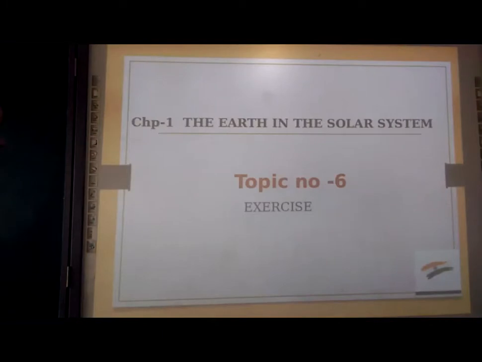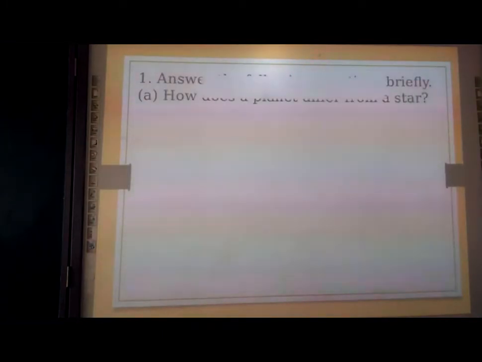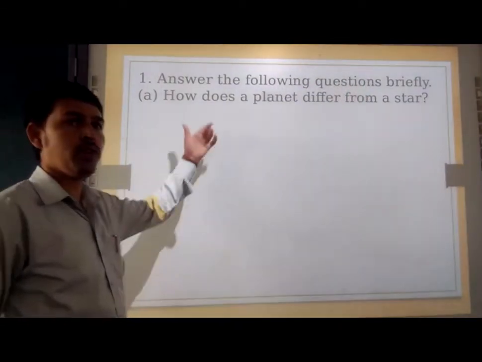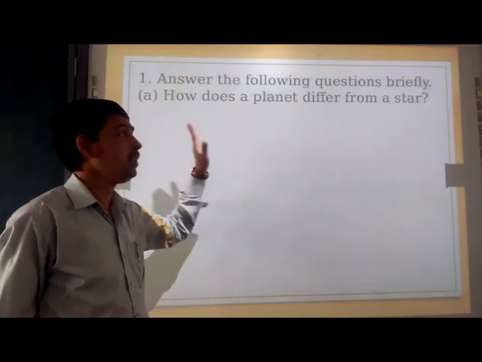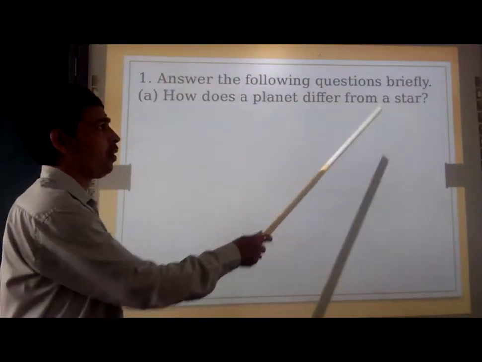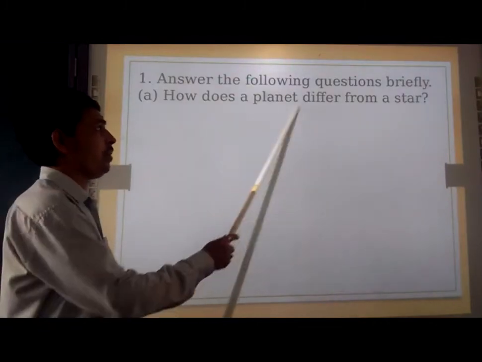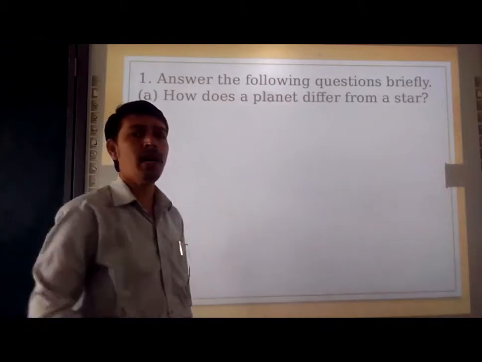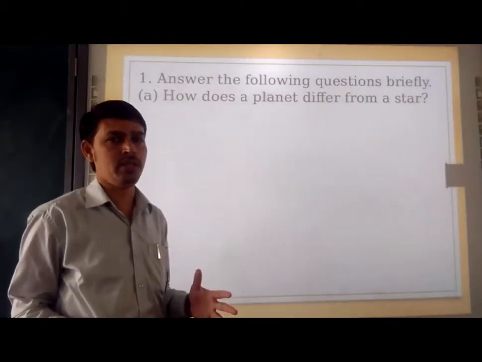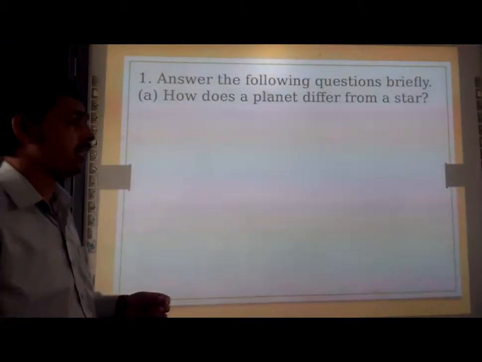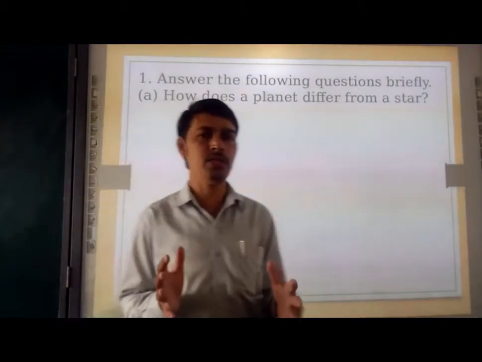Question number 1. Answer the following question briefly. Question number 1 is here for you: How does a planet differ from a star? Here the planet is one thing and the star is another, and how both of them are different from each other. The point to note here is that stars and planets are different from each other.